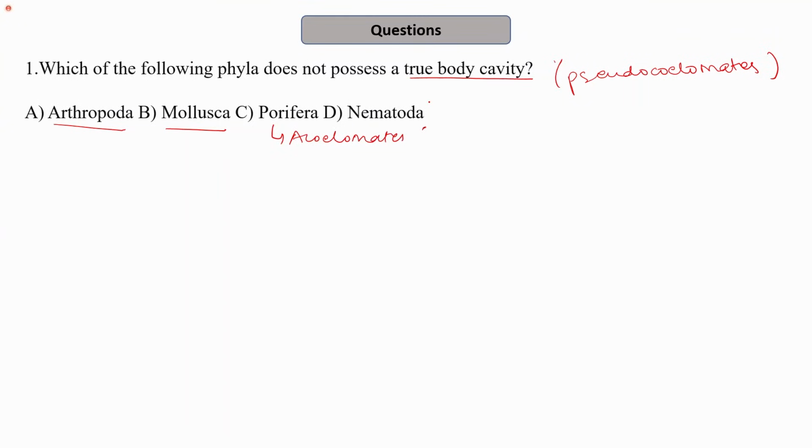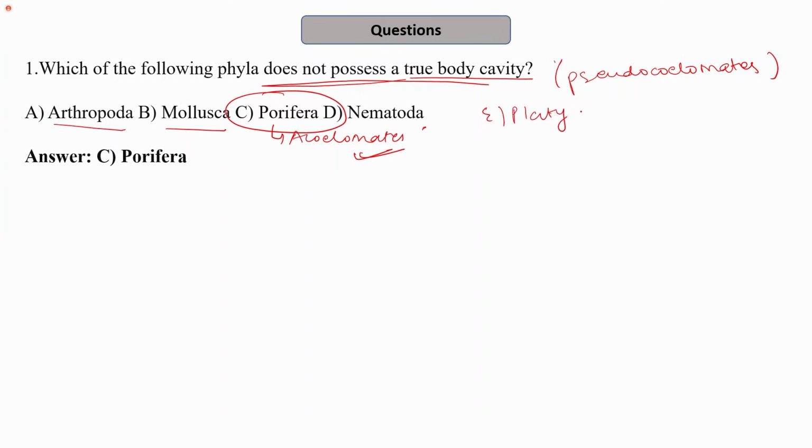And nematodes are the pseudocoelomates. So for does not possess a true body cavity, the answer is poriferans, which are acoelomates. Or if they had given the option of platyhelminthes, you might have ticked that also because they are acoelomates.